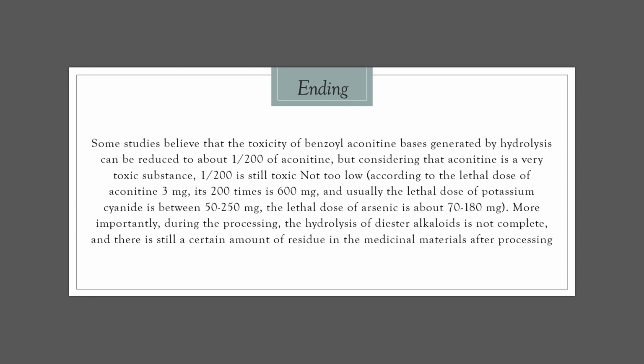According to the lethal dose of aconitine, 3 milligrams, times 200 is 600 milligrams. And usually the lethal dose of potassium cyanide is between 50 to 250 milligrams, and the lethal dose of arsenic is about 70 to 180 milligrams.